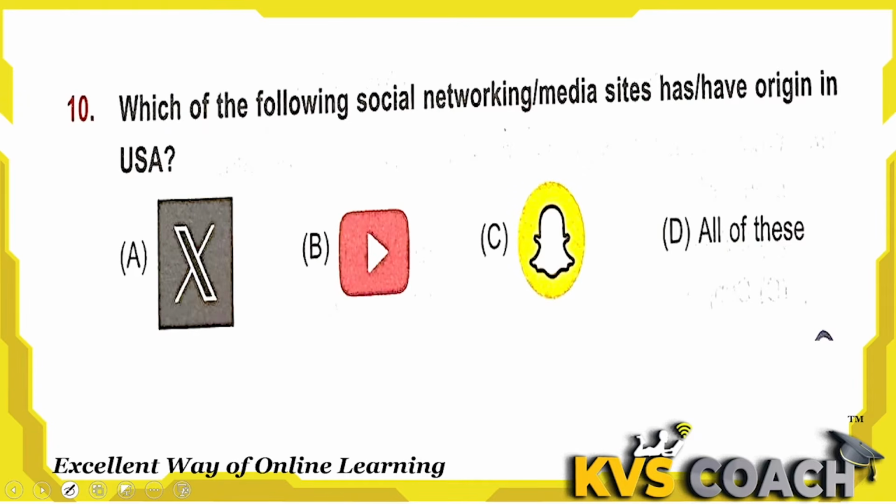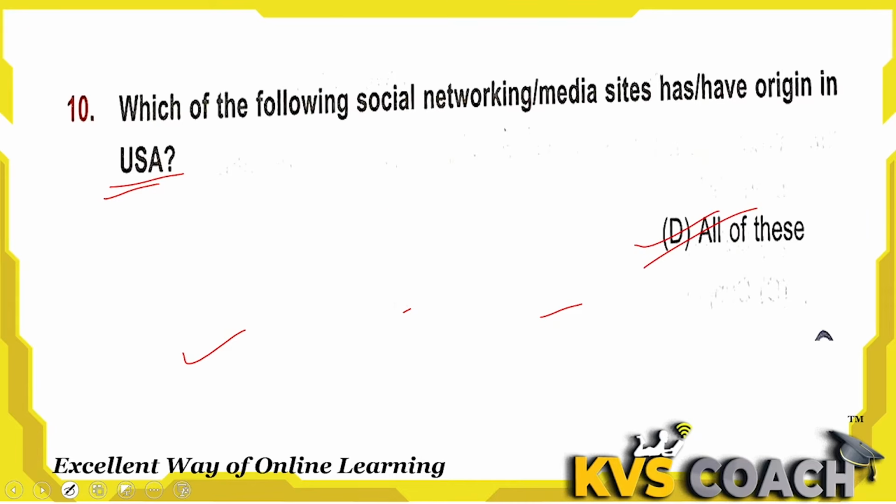Next: which of the following social networking media sites has origin in the USA? Twitter's origin is in the USA. This is owned by the AI company. YouTube is also in the USA, and this is Snapchat, whose origin is also the USA. So all of these are the right answer here.